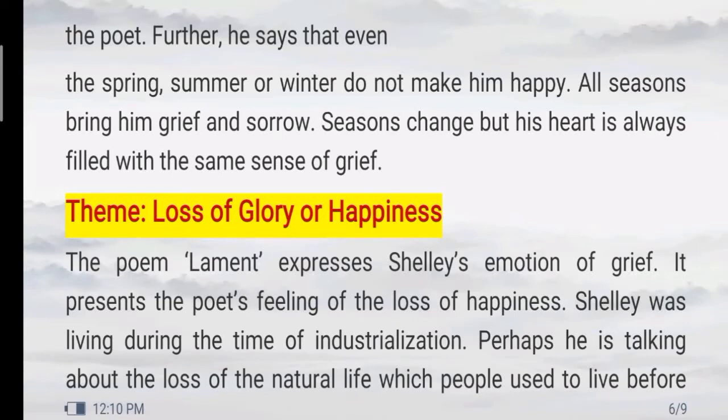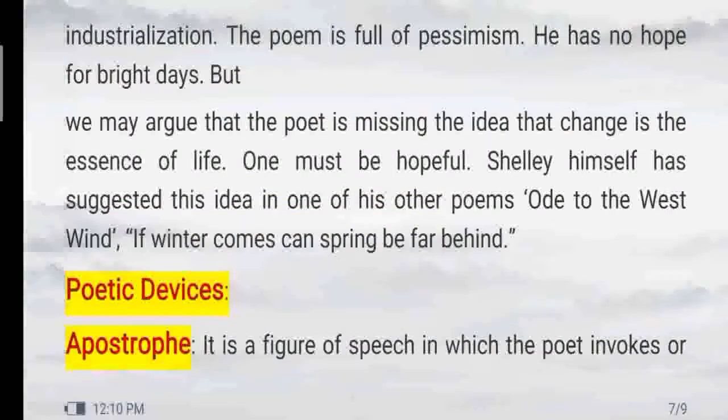Shelley was living during the time of industrialization, during the time of urbanization, and perhaps he is talking about the loss of the natural life which the people used to live before industrialization started. So the poem, all in all, you can say it is full of pessimism and sorrow, and he has no hope for the bright days.